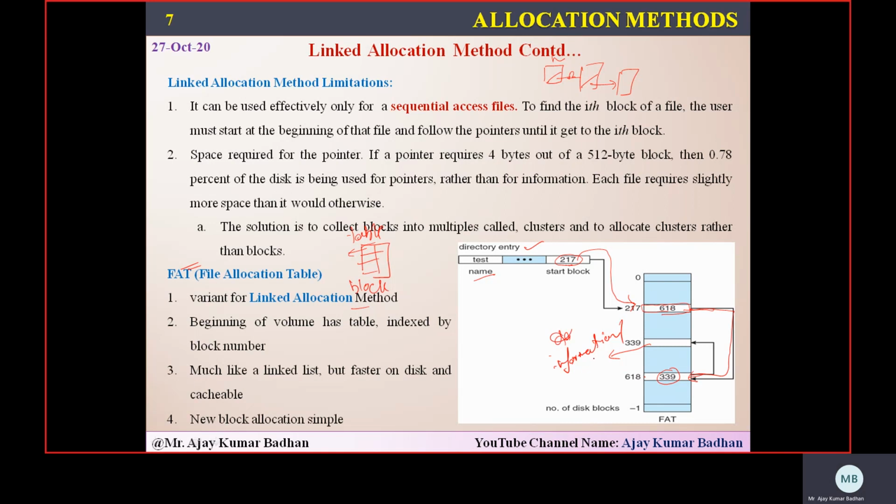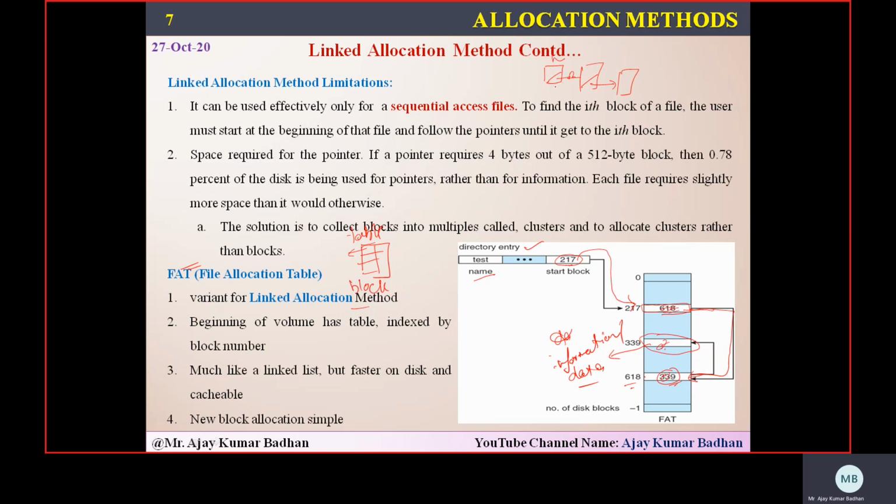The data, information or the data what is required, that information or the data is stored in this particular 339 block, not in this particular block. Initially all these are represented with empty blocks, zeros. But whenever some block we are allocating, then definitely we will be replacing that with this number, 339, 618, in that way, and then we can allocate.